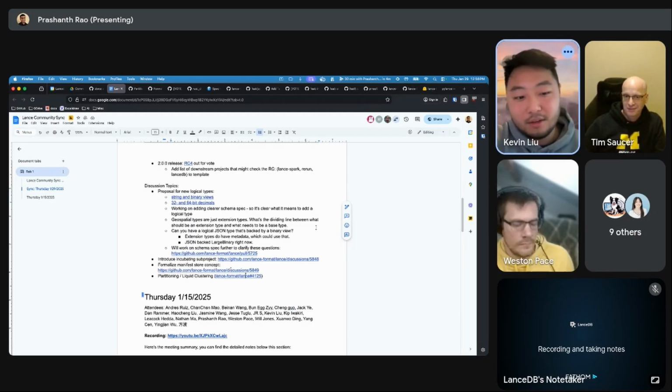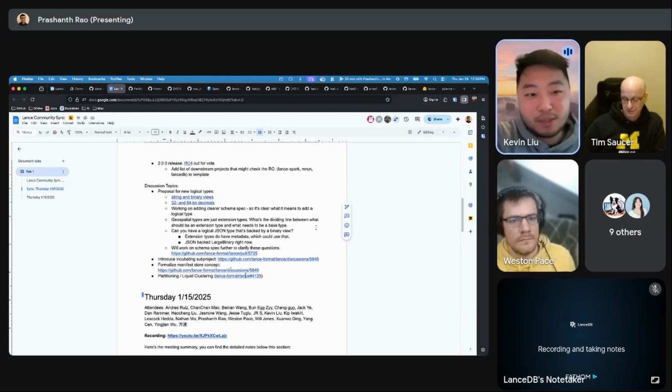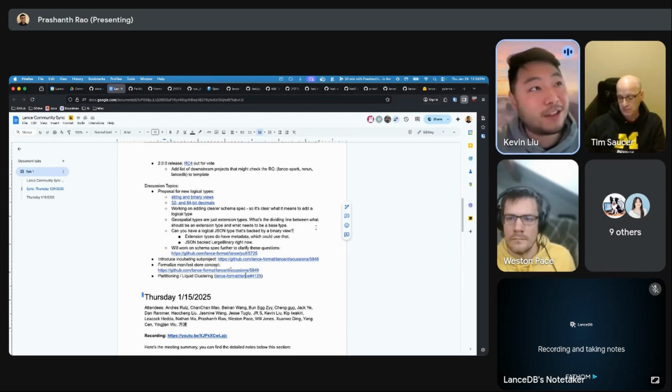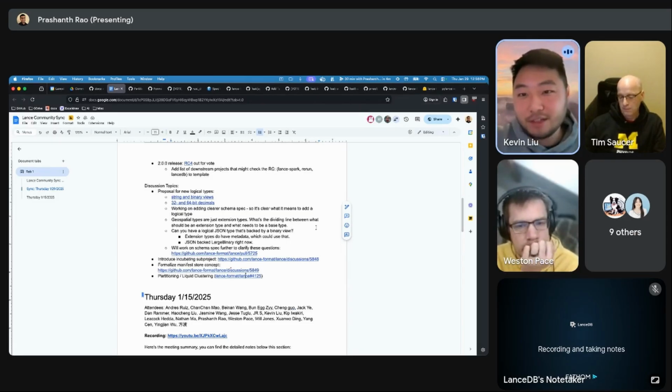Exposing that at a higher level is helpful, because you're translating the user's intent, that they really only want this, and telling the engine more information, which gets passed down to the table and file format level.